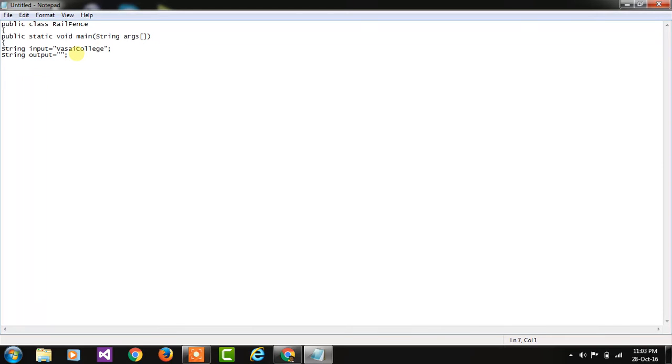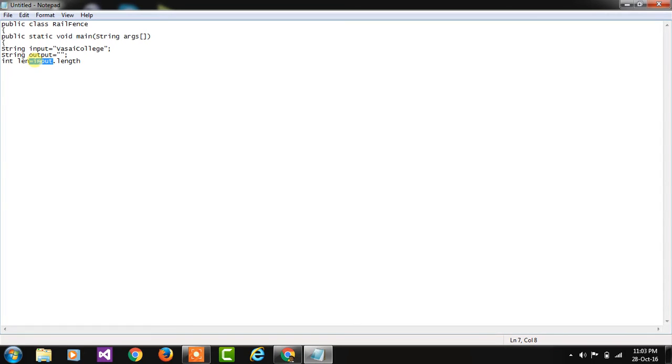Then you have to write an integer value. You can take the integer value, that is len. Len is a short form of length. So you have to write the integer value: int len equal to input dot length. Okay friends.